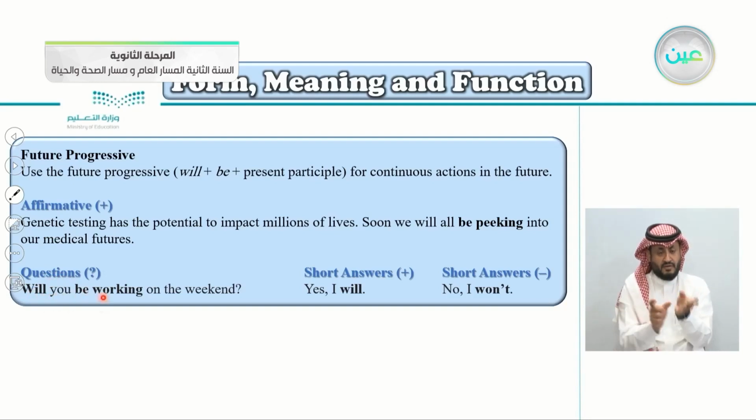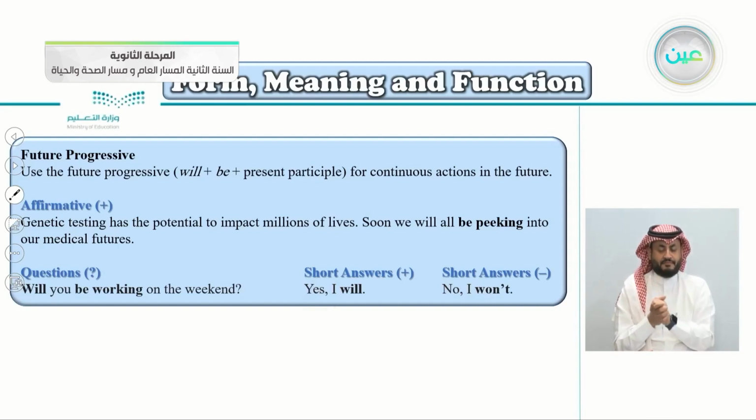This is the question form here. Will you be working on the weekend? We start with the auxiliary verb, of course. Will you be working on the weekend? Will, and then the subject here, you, be working on the weekend. Of course, the short answer, yes, I will, if it's positive, and if it's negative, no, I won't. So this is the future progressive.